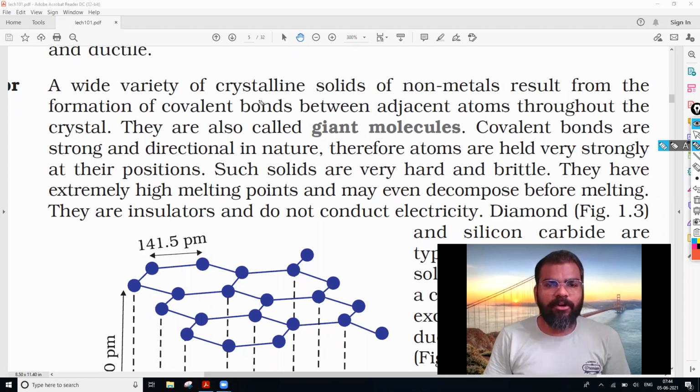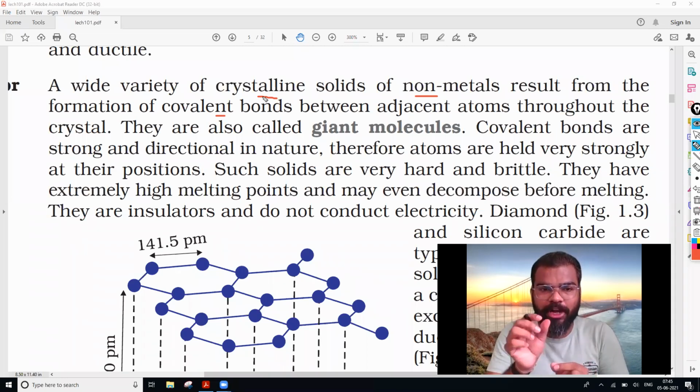A wide variety of crystalline solids of non-metals result from the formation of covalent bonds between adjacent atoms throughout the crystal. So we have a huge variety of crystalline solids which are made up of non-metals. When non-metals form covalent bonds between adjacent atoms throughout the crystal, whatever molecule is formed, we consider it a giant molecule.